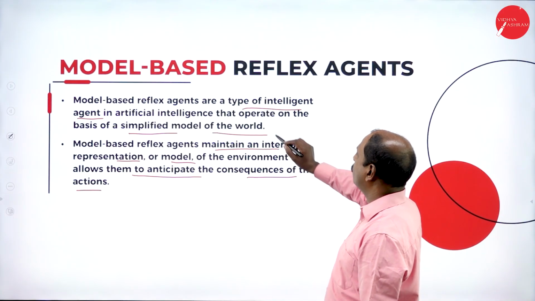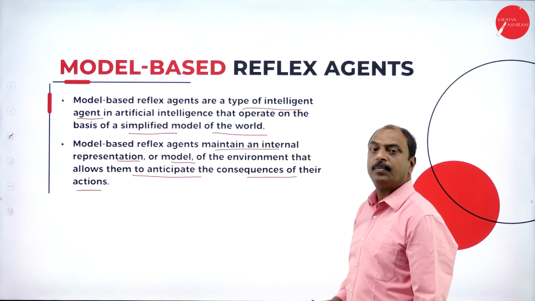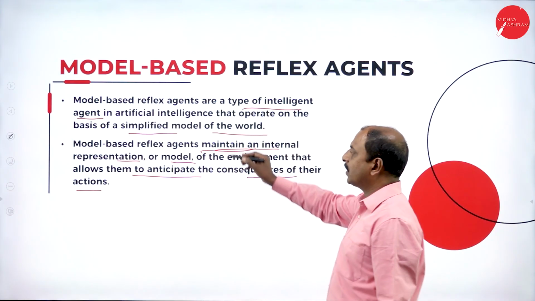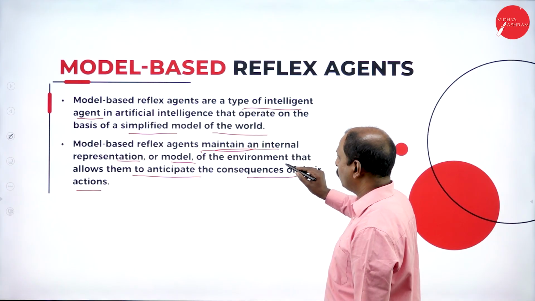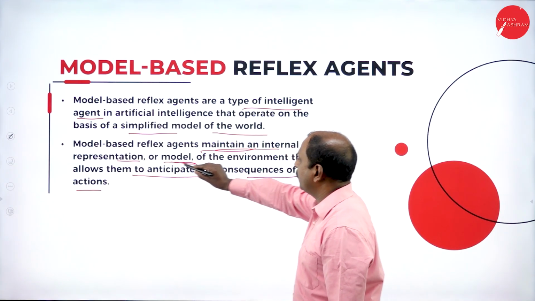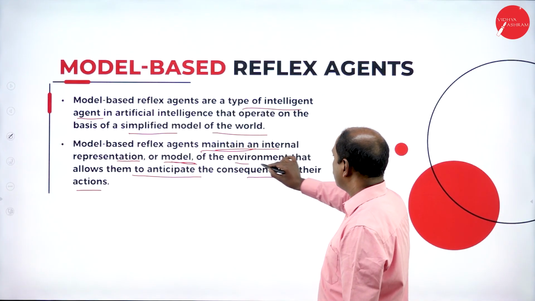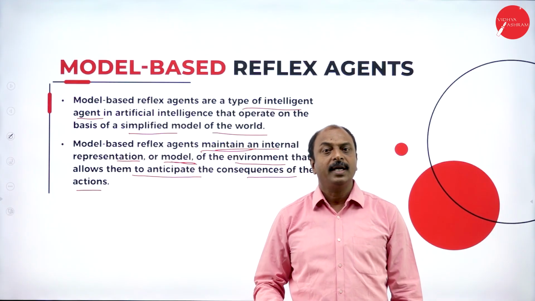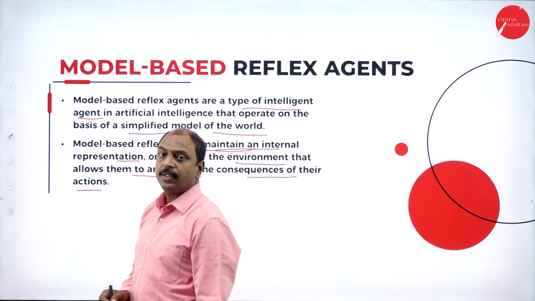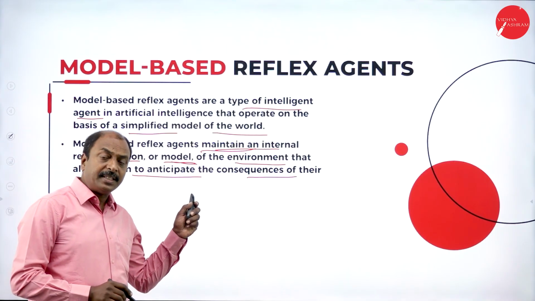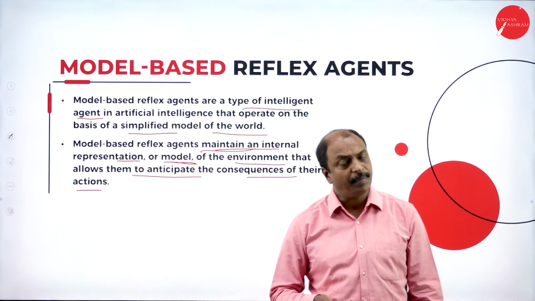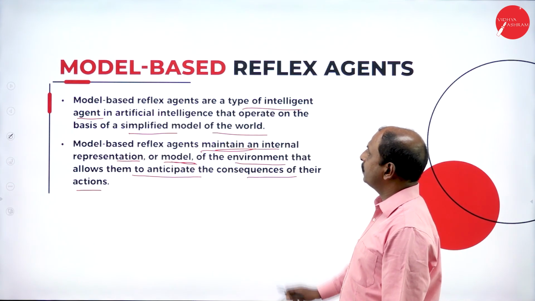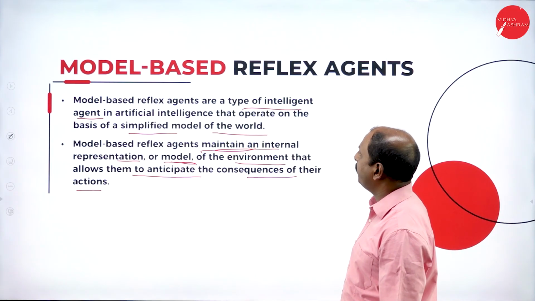First, it is going to operate on a simplified or pre-existing model of the environment. Generally, it has a component where it stores different models or different algorithms for different types of environment, so that it can act upon the different types of environment and also take decisions based on the existing model inside an agent. So the agent is going to take decisions based on the percepts as well as depending on the model. This is the basic definition of model-based reflex agent.